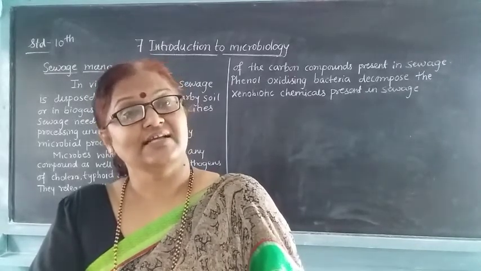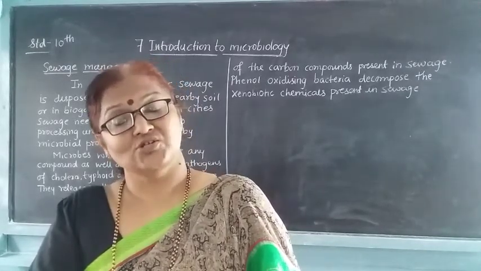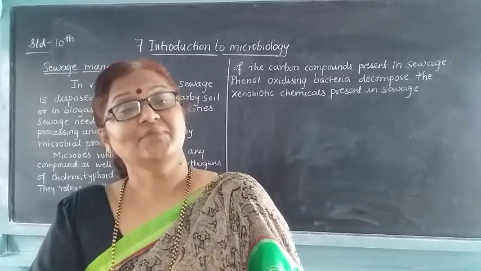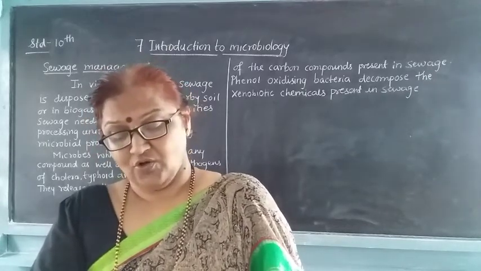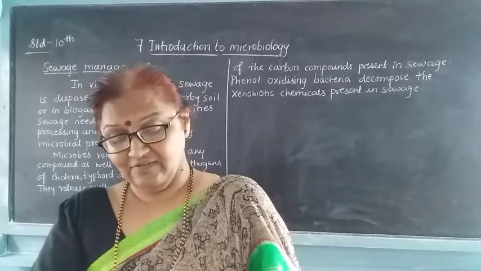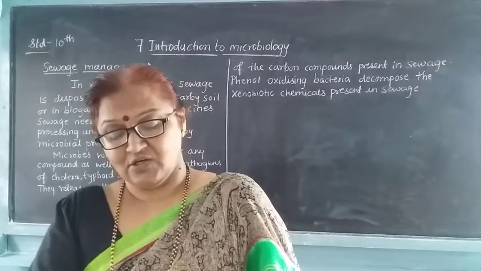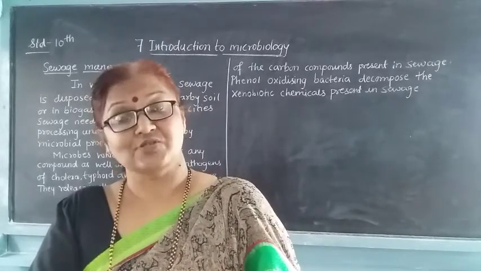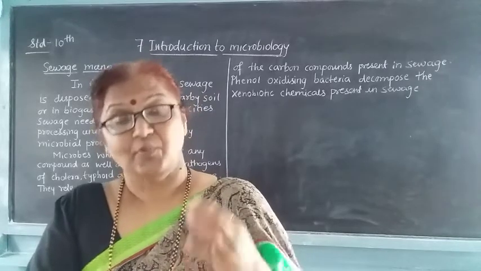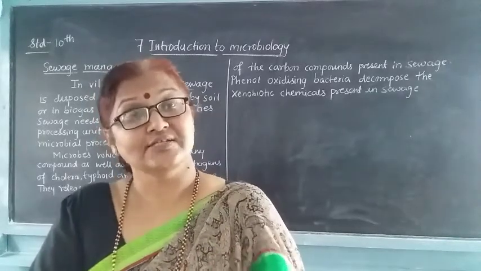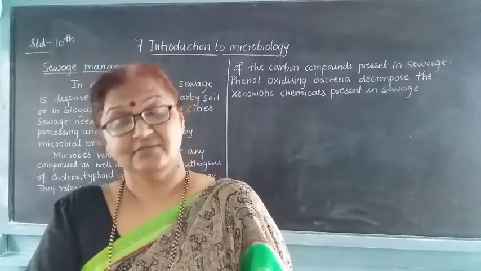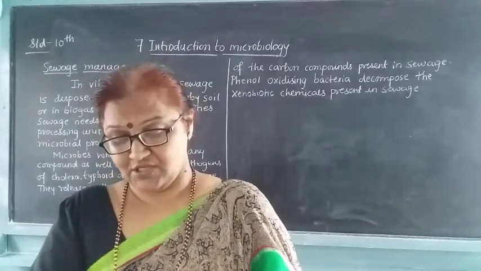So nowadays we see that soil pollution is occurring, and to stop it we can use this type of solution.